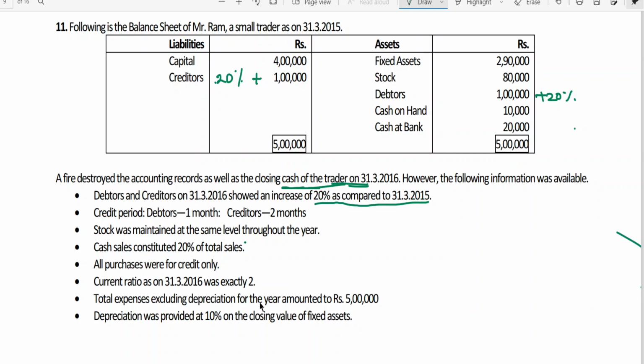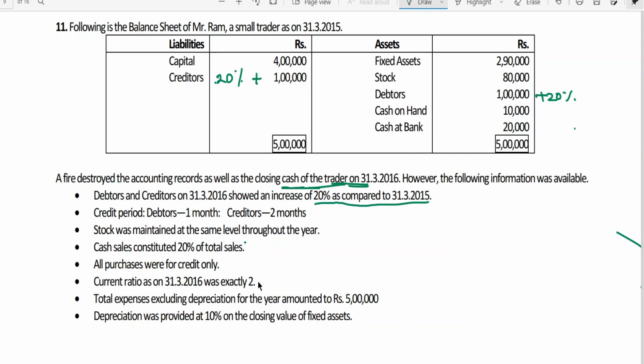But generally, when we are talking about current ratio, the ideal ratio is 2 is to 1. It can be more or it can be less, but ideally it has to be 2 is to 1. So it means if current ratio is 2, current liability is half of current assets, or we can say current assets are 2 times of current liability.